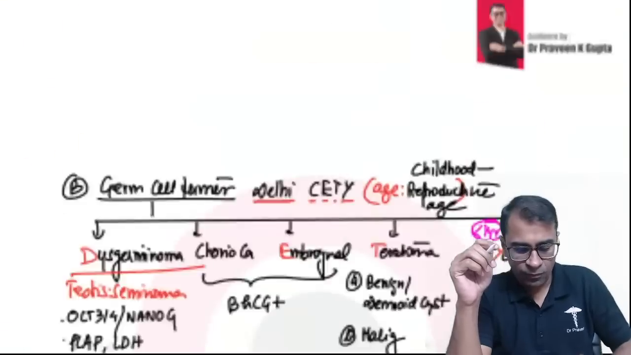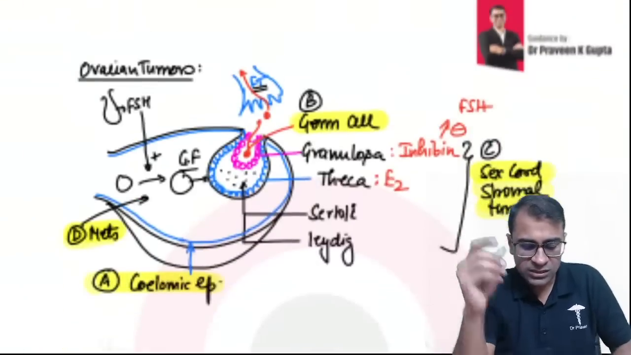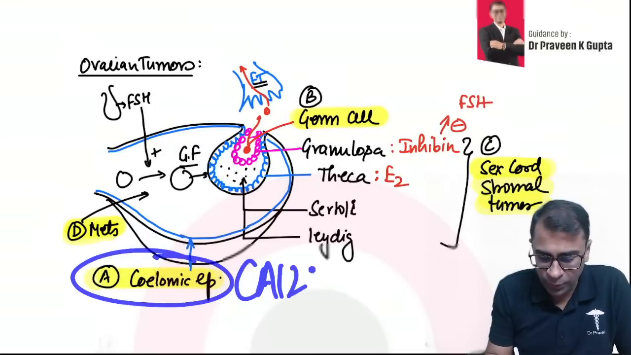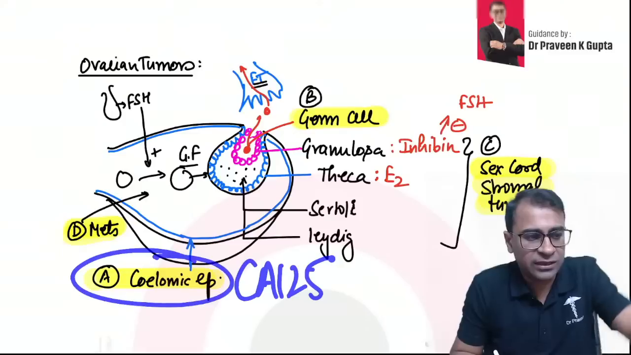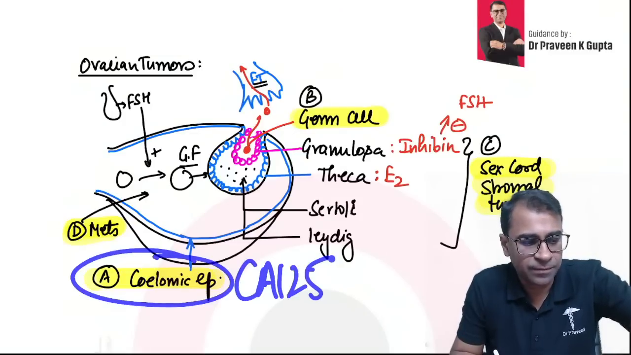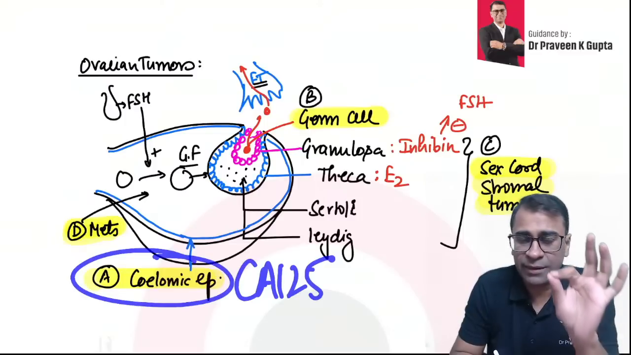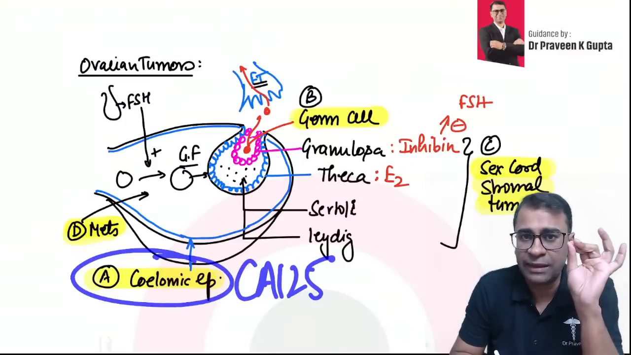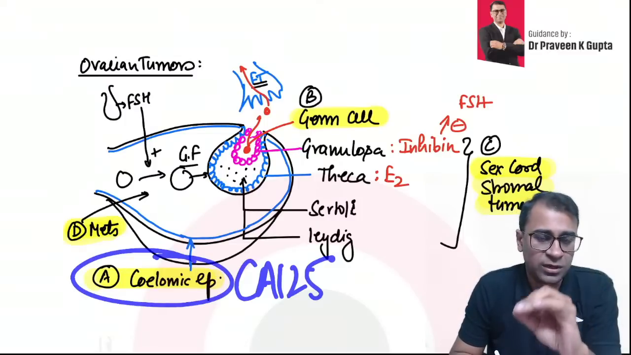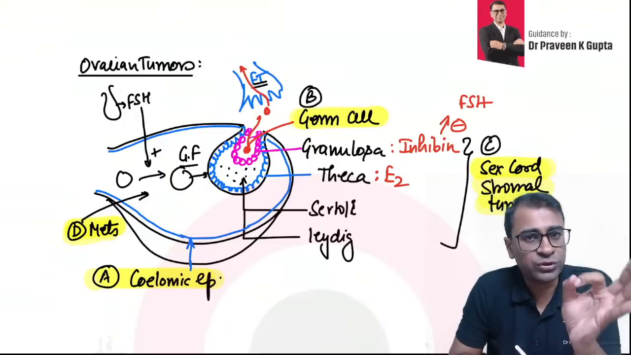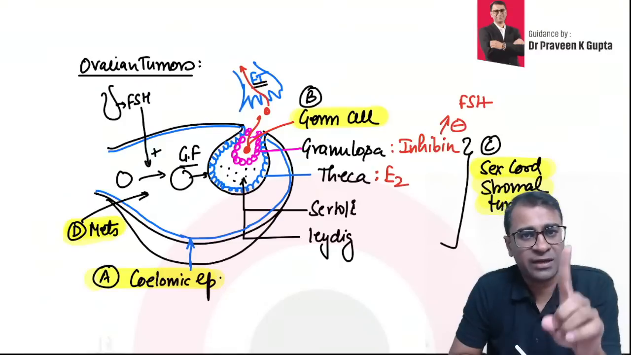Number one, surface epithelial tumors. Tumor marker CA125. Five of them: serous, mucinous, endometrioid, Brenner's, and clear cell tumor. Among them, which shows psammoma bodies? Serous tumor. Which shows Walthard cell nests? It's Brenner's tumor.